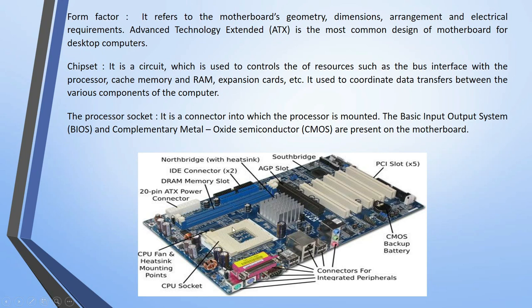Here the CMOS battery is to be attached. These are the connectors for integrated peripherals, like your USB ports, along with the RJ45 connector. The back panel has the PS2 port for keyboard and mouse, a serial port and a parallel port. All these are called connectors for integrated peripherals. And these are the PCI slots, the expansion card slots, where extra cards are attached.